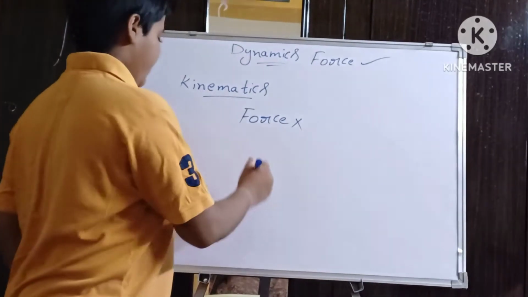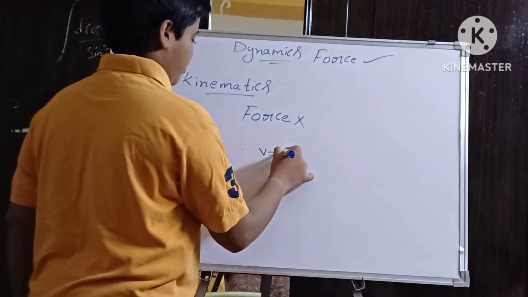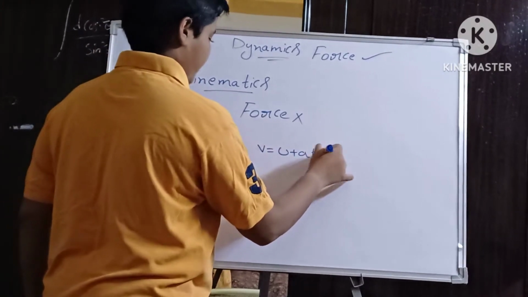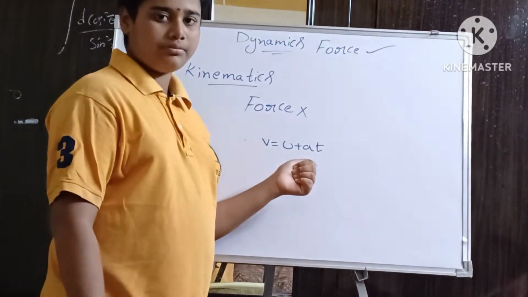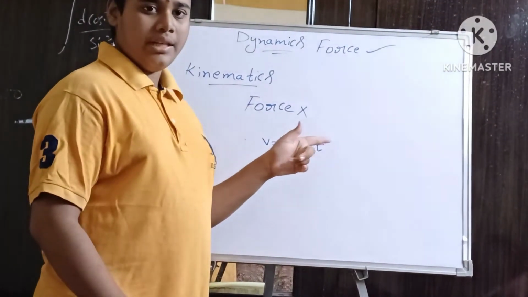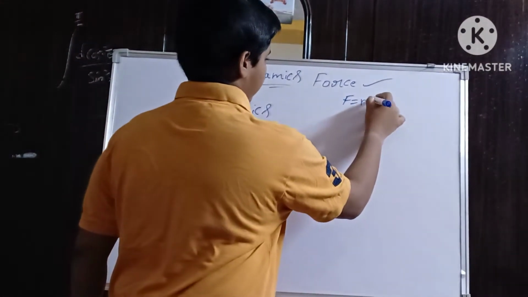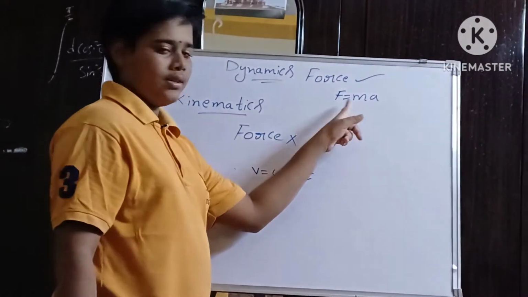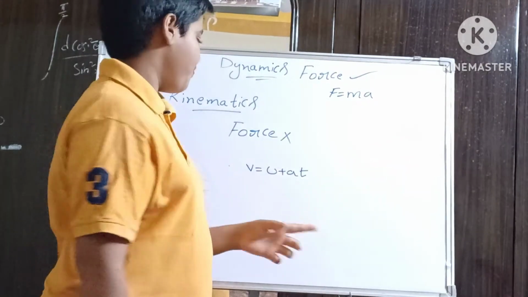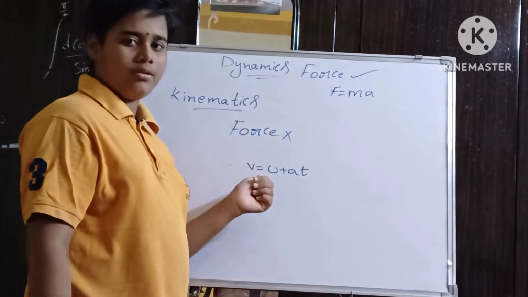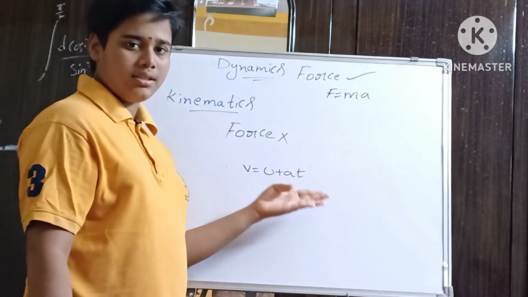For example, in kinematics, I am taking the equation V equals U plus AT. This is the first equation of motion. In this equation, there is no force. Here you will get a doubt: what is force? Force means F equals mass into acceleration. Here there is no mass into acceleration.